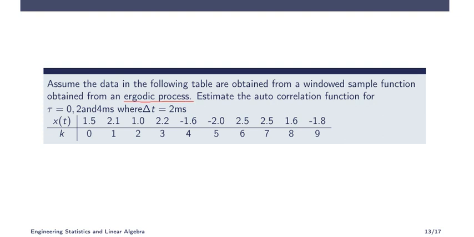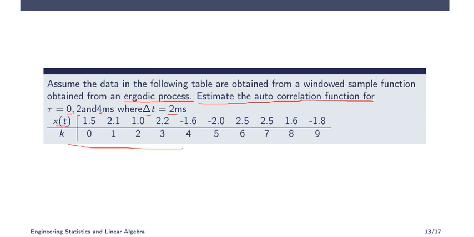Remember, it is mentioned here ergodic process. Ergodic process means, remember, immediately you have to remember that the mean of the process is actually the time average of that one. So you can find the time average which gives the actual average. So estimate the autocorrelation function for tau equal to 0, 2 and 4 milliseconds and delta t equal to 2 milliseconds. The values are given for different cases.